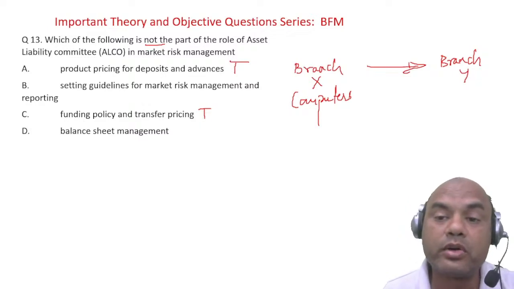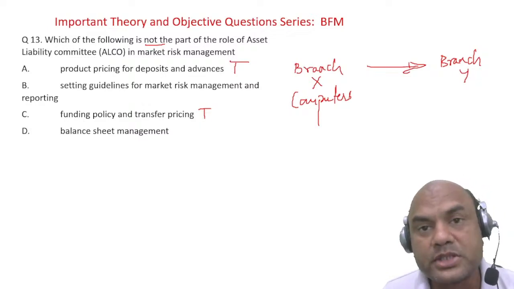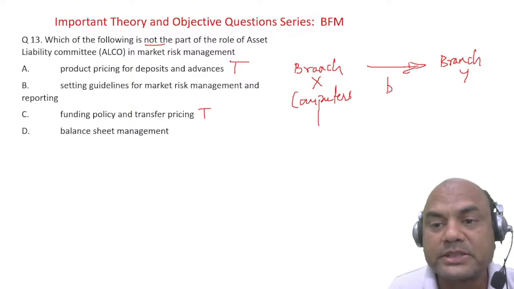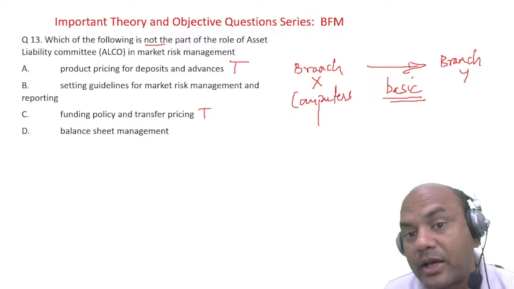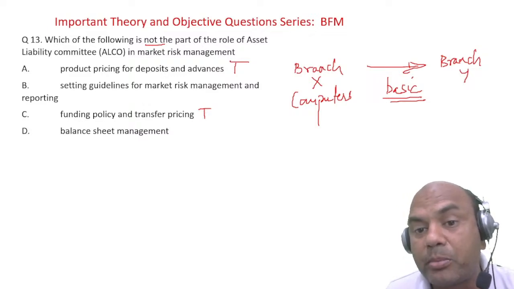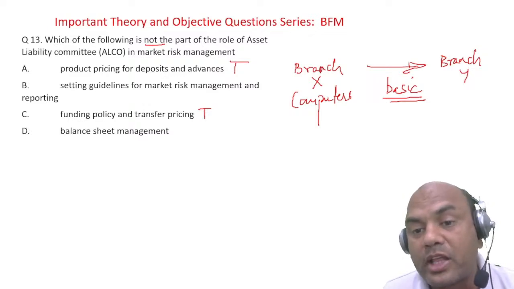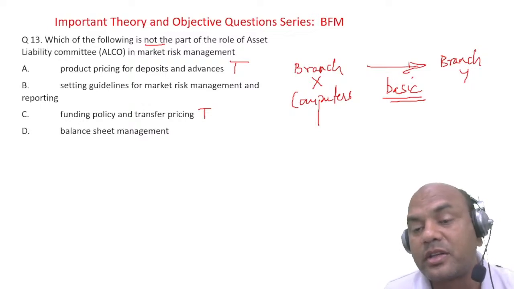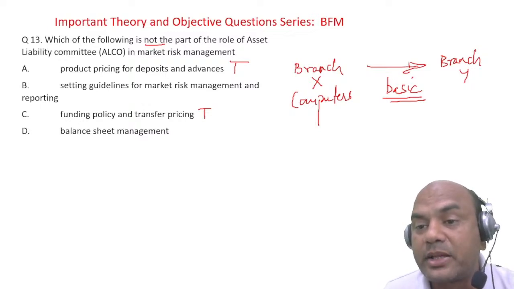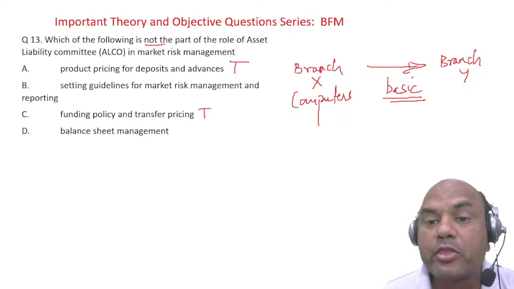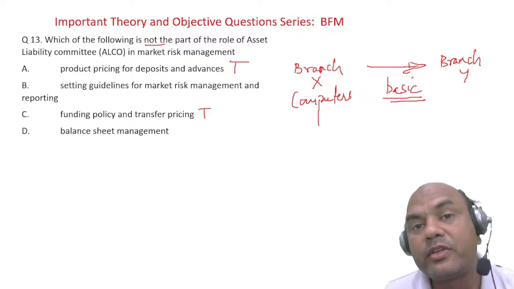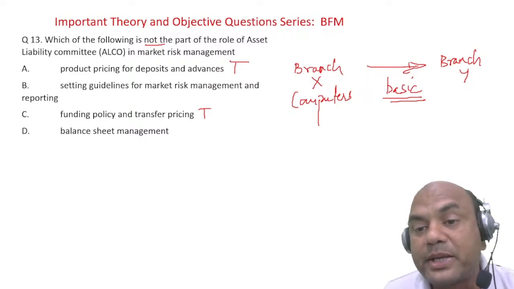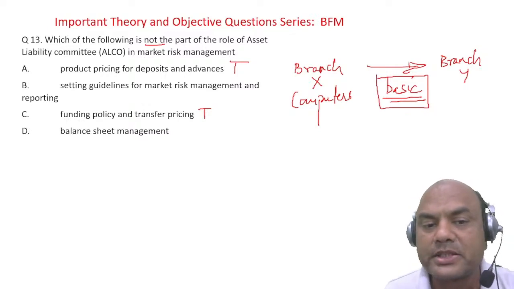No. You charge them some basic price, so that your branch profitability is protected. Now look at this, I'm talking of branch profitability, not bank profitability. When you transfer the computers, your asset is gone and is received by the other branch, so your branch profitability will be affected. So you charge the basic price, the minimum price, and this minimum price is called the transfer price.